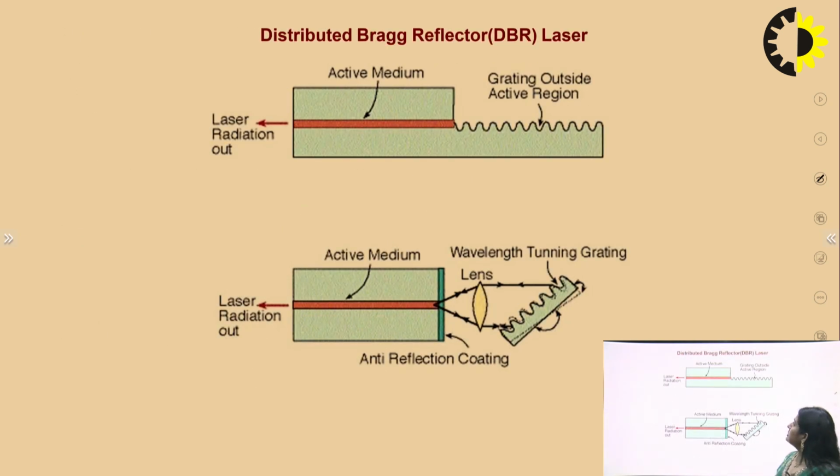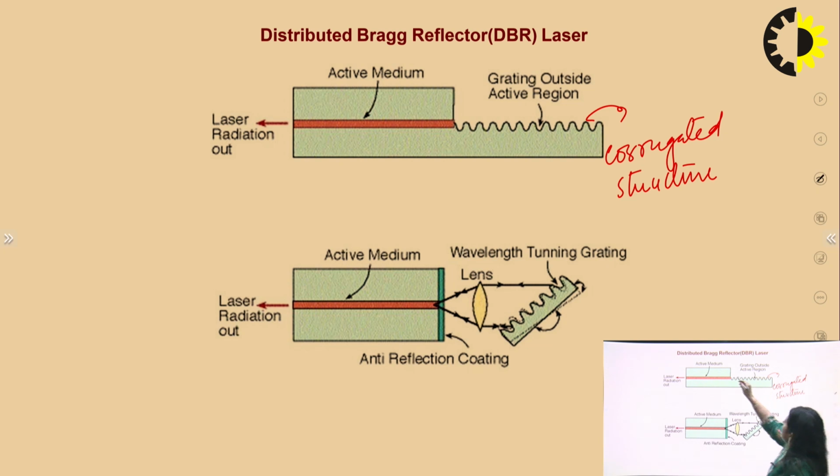In the case of the distributed Bragg reflector, we have seen the diagram: there is an active medium, and laser radiation comes out from that active medium. The grating outside the active region is basically a corrugated grating. You can write corrugated grating structure. The light will hit this structure and come to the active medium, and by this process there is a gain.